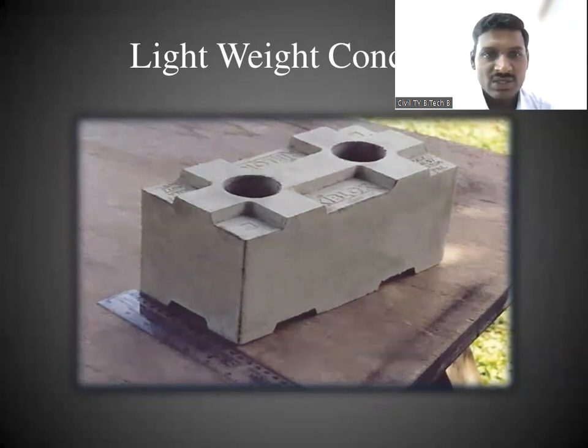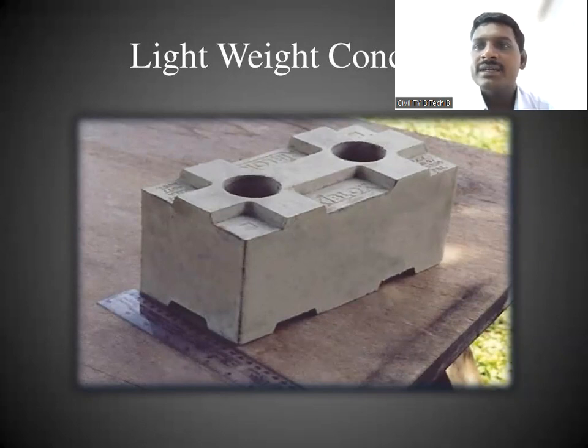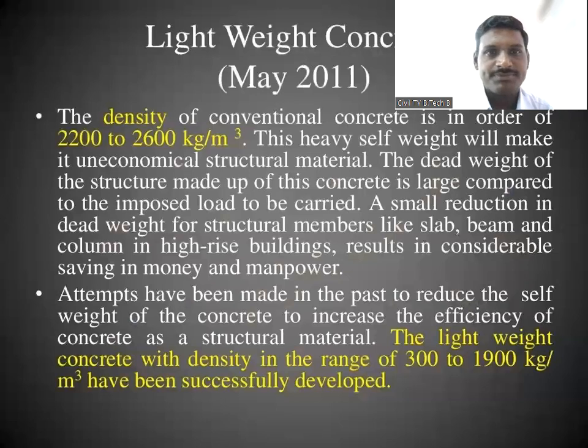Due to these hollow parts, the weight of the concrete is reduced. If the weight of the concrete is reduced, then what will happen? Automatically the cost will be reduced. Are you getting? If we make the concrete element hollow, the weight of the concrete will be reduced, which means automatically the cost will be reduced. So this is the lightweight concrete.